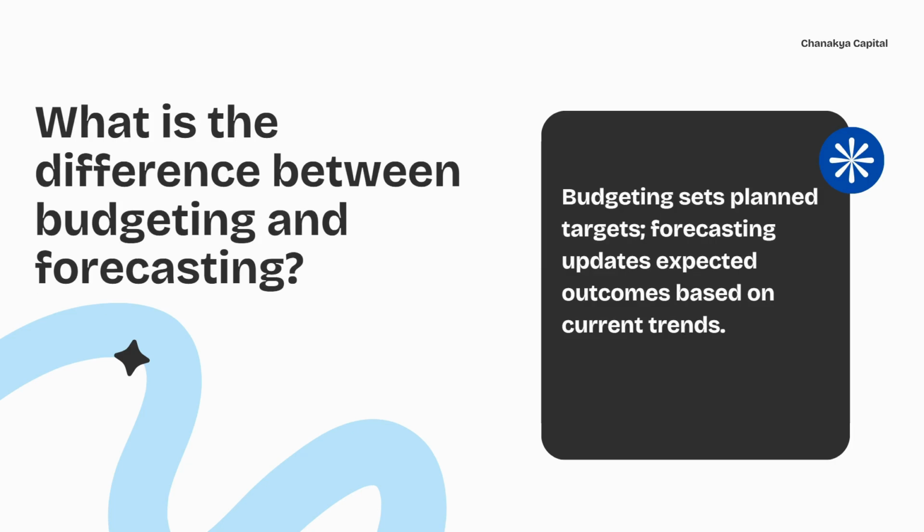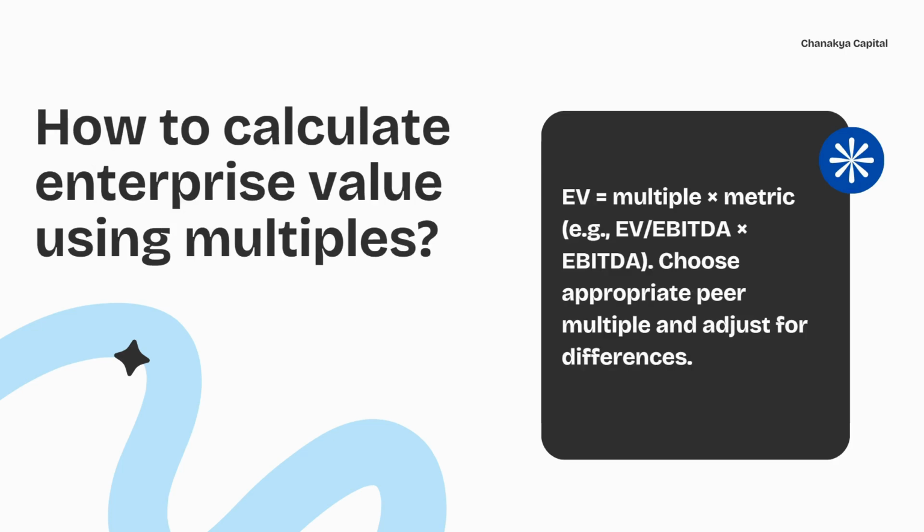What is the difference between budgeting and forecasting? Budgeting sets planned targets, while forecasting updates expected outcomes based on current trends. How to calculate enterprise value using multiples? EV is equal to multiple times metric. For example, EV/EBITDA times EBITDA. Choose an appropriate peer multiple and adjust for differences.